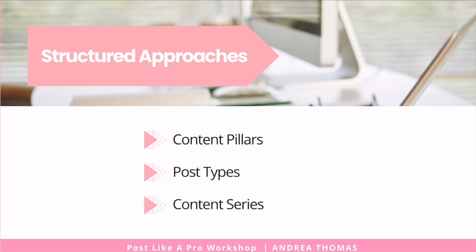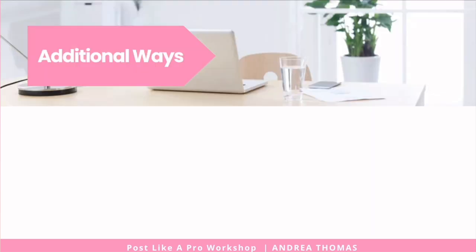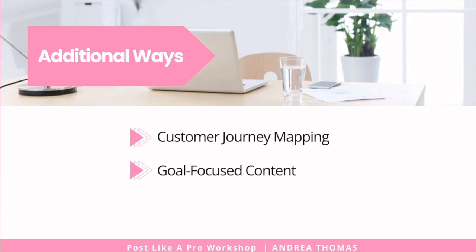And then there's also content series. So for those of you that like consistency, this can help you stay organized. You can have recurring topics like Wellness Wednesday or Friday FAQs. And then here are some additional ways. One is customer journey mapping. This involves creating content that supports your audience at different stages of their journey. Next is goal-focused content. The strategy works if you want your content to achieve a specific outcome like engagement or conversions. And repurposing existing content. If you have existing content, you can turn that one piece into many different formats or ideas.